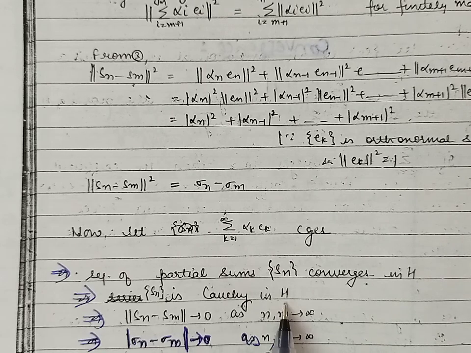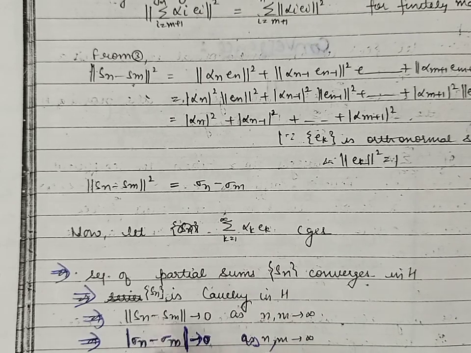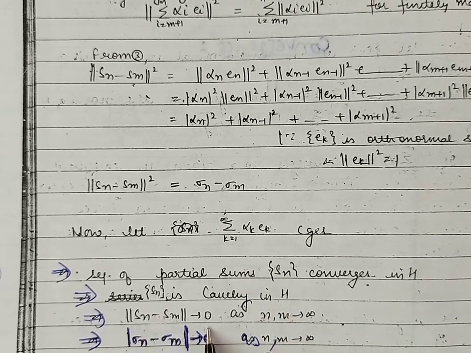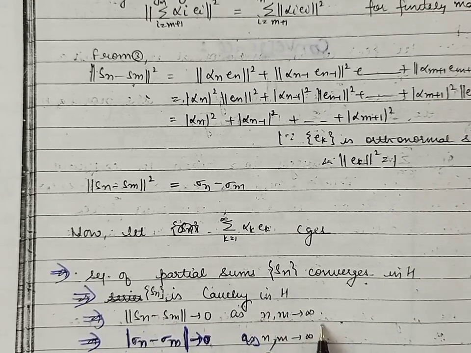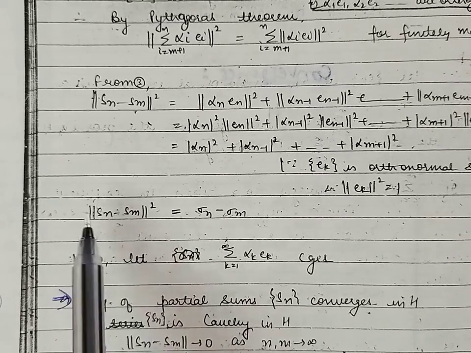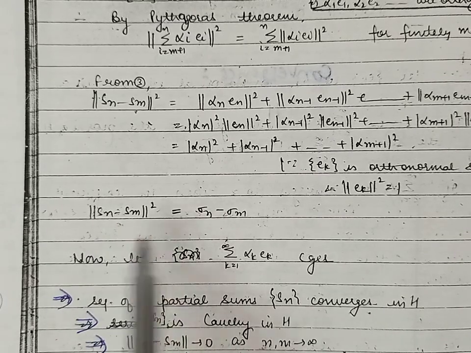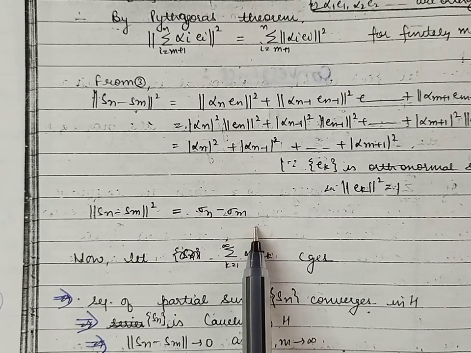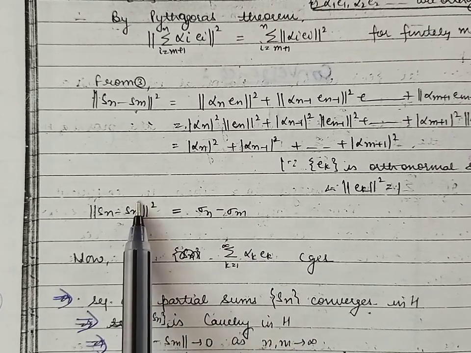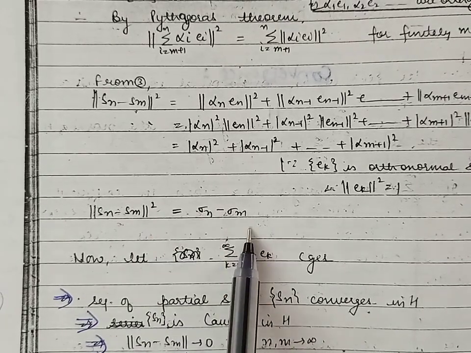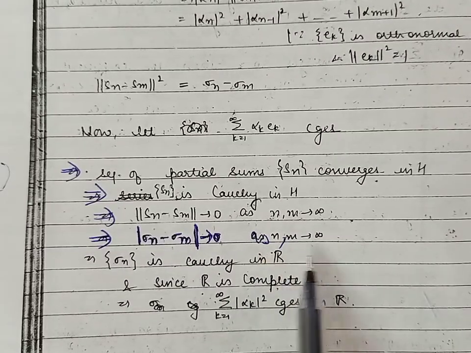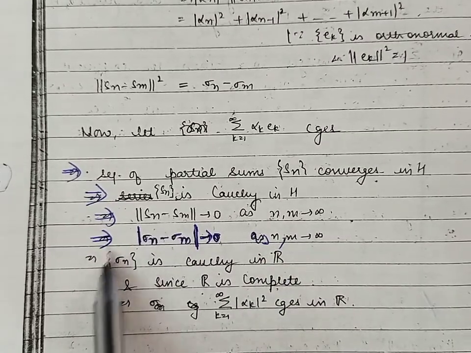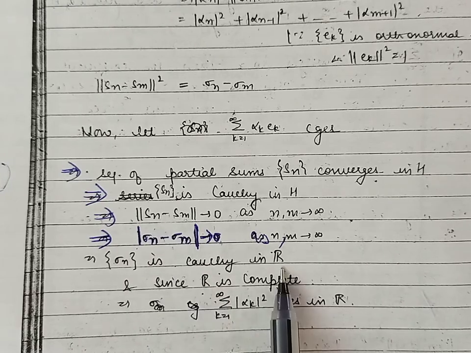So by using the definition of Cauchy sequence, we have the norm of Sn minus Sm approaches 0 as n and m approach infinity. But from here we can see that the norm of Sn minus Sm squared is equal to sigma n minus sigma m. So if this approaches 0, this sigma n minus sigma m also approaches 0 as n and m approach infinity. It means sigma n is a Cauchy sequence in R.